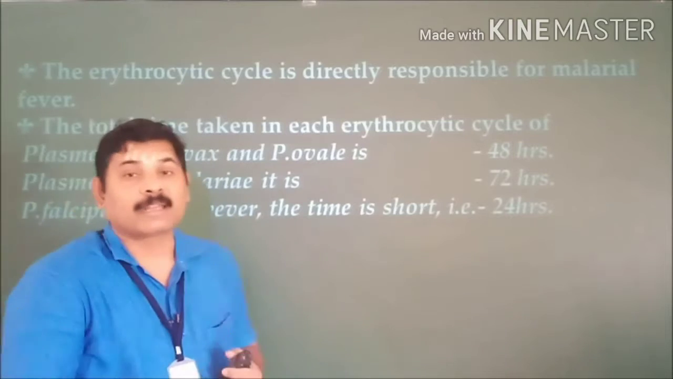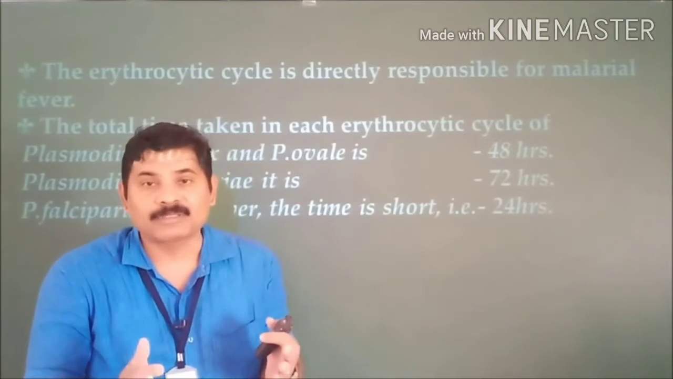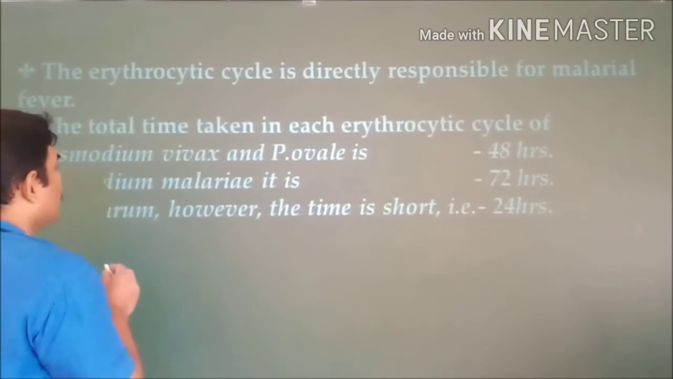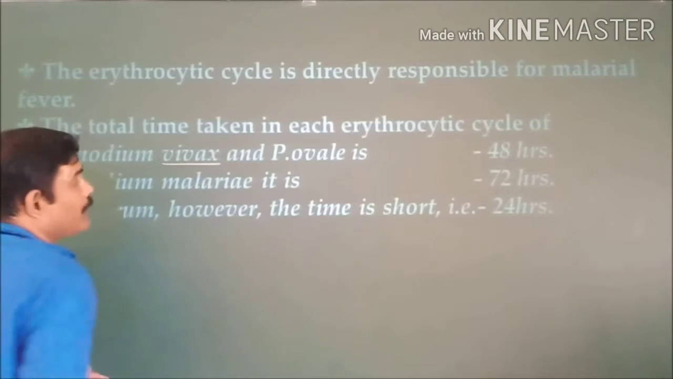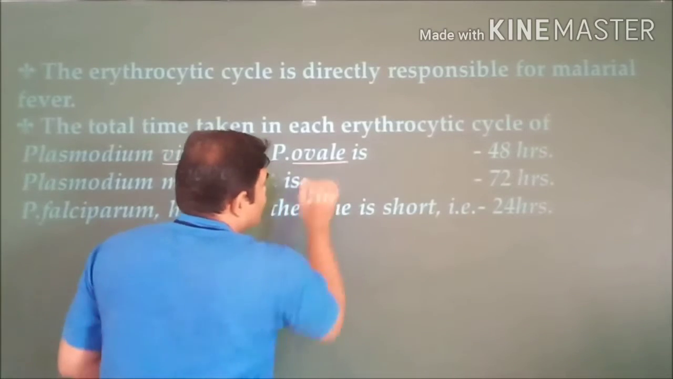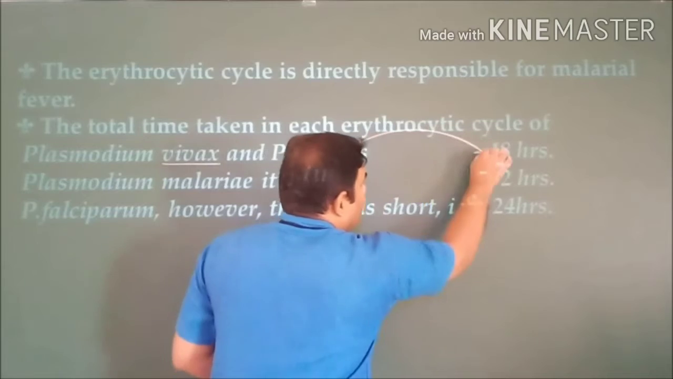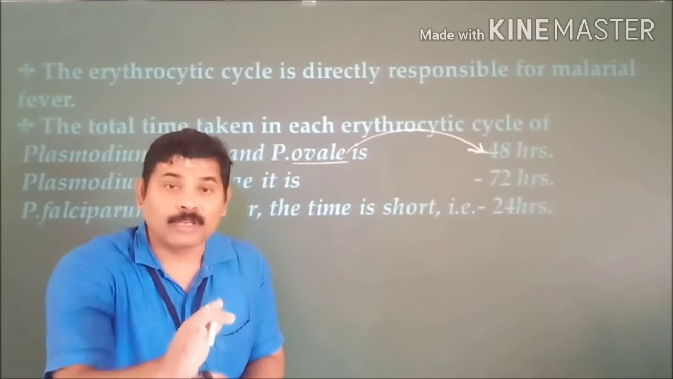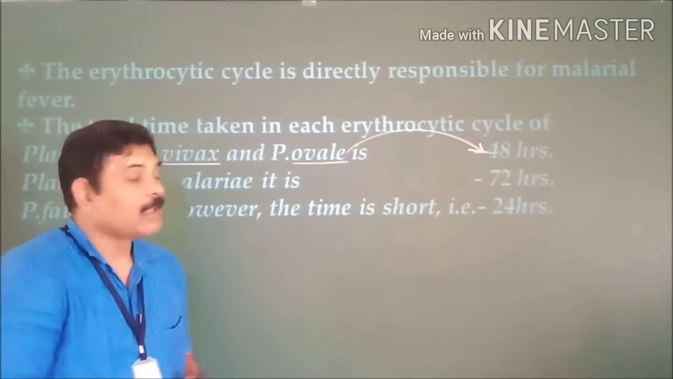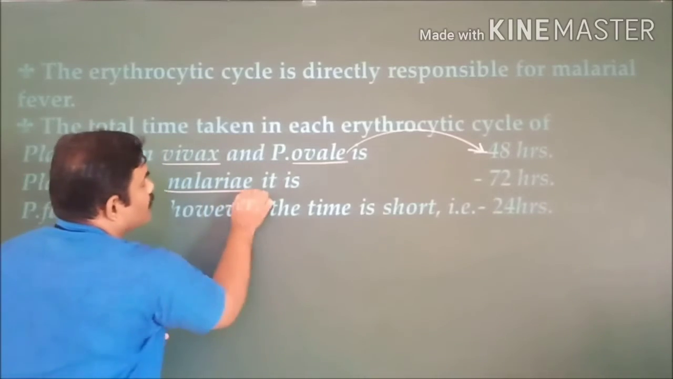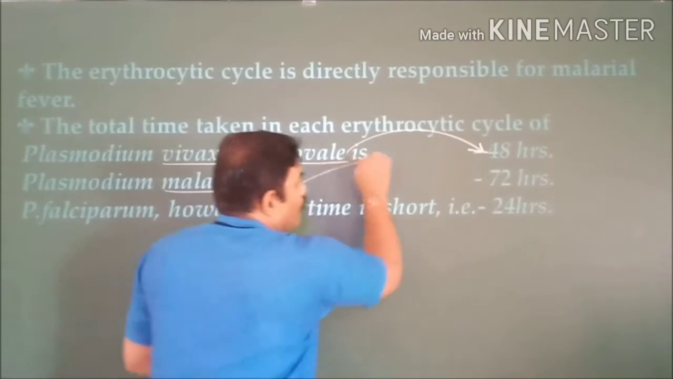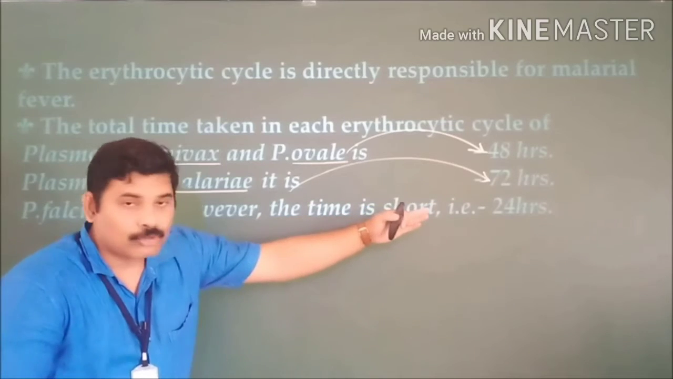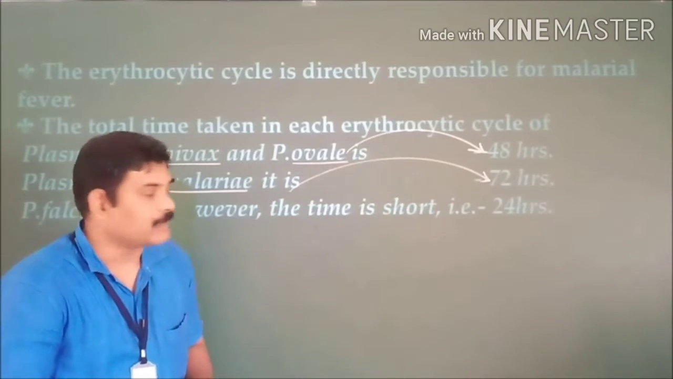This erythrocytic cycle takes different time periods in different species. For example, take two important species, Plasmodium vivax and Plasmodium ovale. Both of them take 48 hours for completion of exclusively the erythrocytic cycle. In the same way, Plasmodium malariae takes near about 72 hours for completion, that means almost 3 days.